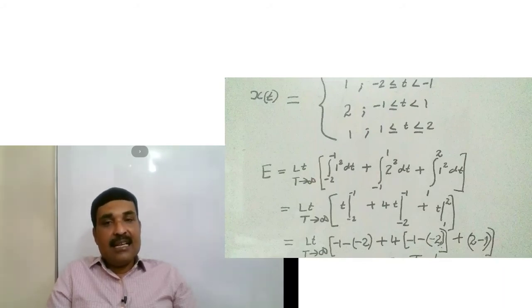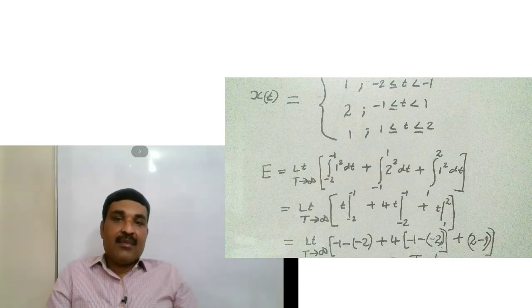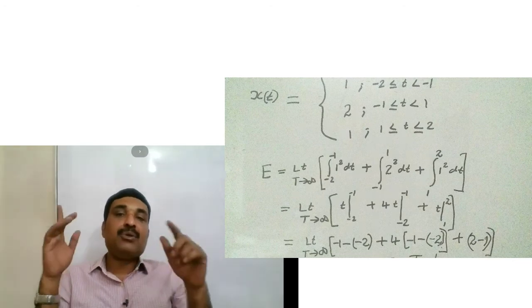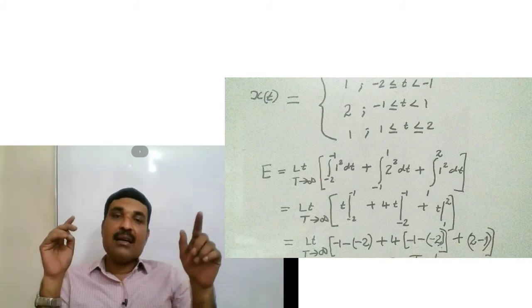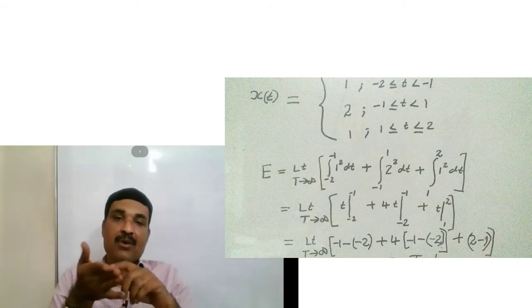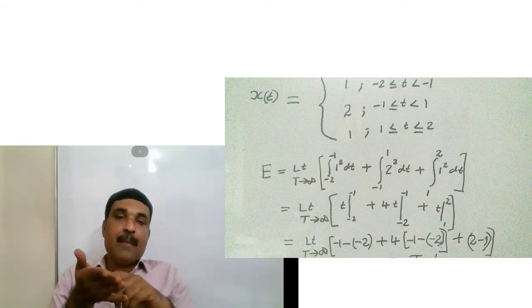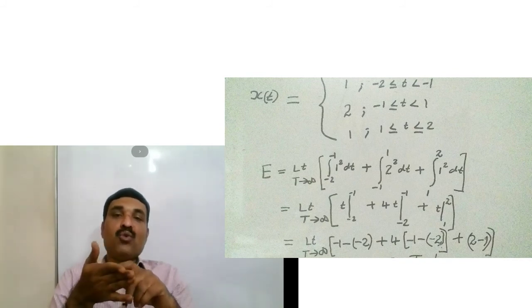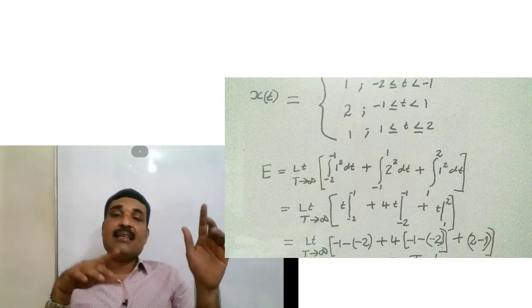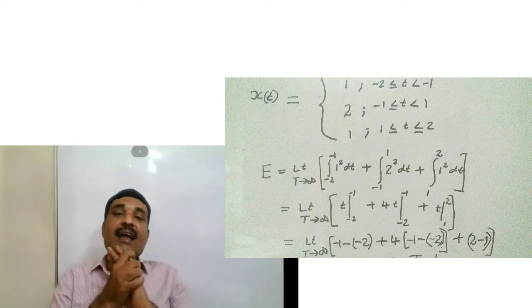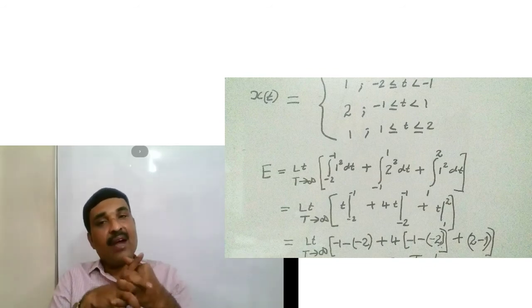So the energy of the signal is equal to limit t tends to infinity integral minus 2 to minus 1, where the value of the signal is 1, so 1 square dt, plus integral minus 1 to plus 1, where the value of the signal is 2, so 2 square dt, plus integral 1 to 2 1 square dt. And we can find the value of this integral is equal to 10. That is a finite value. Energy is finite.